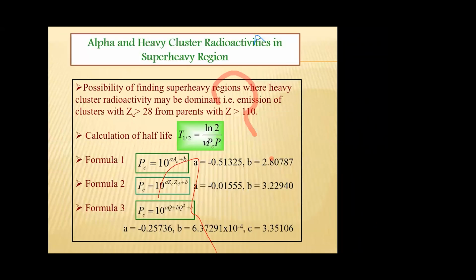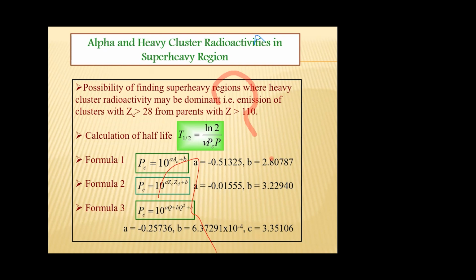Now, the possibility of finding heavy cluster emission from the super heavy region. Before going to present this, I would like to mention what cluster radioactivity is. We know if a radioactive nucleus emits a helium nucleus, we call it alpha decay.